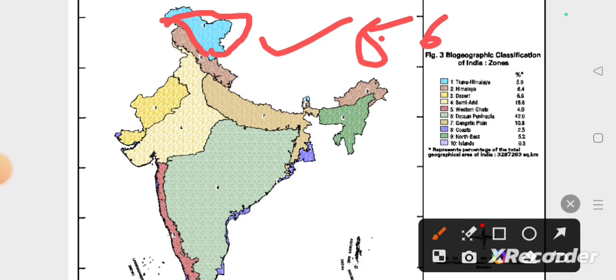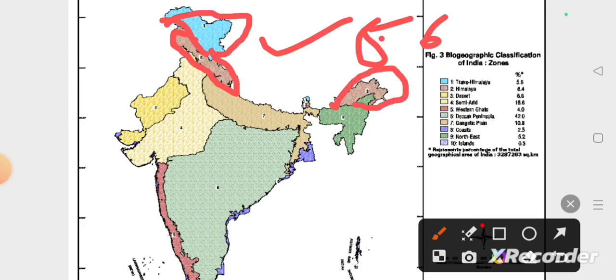That is around 5.6 percent of India's total region, and the Himalayan region includes 6.4 percent. This is the Himalayan region, and this is also included under it.